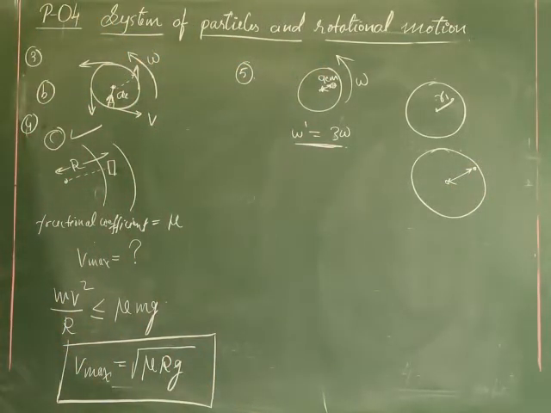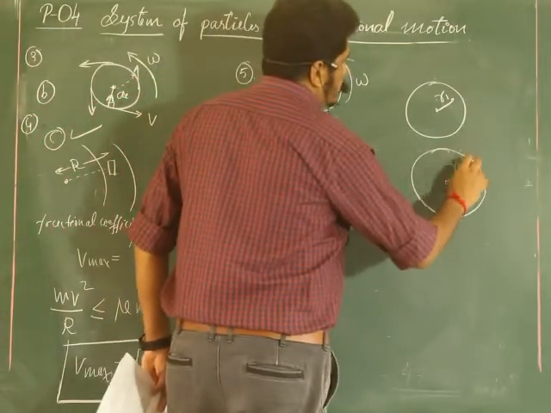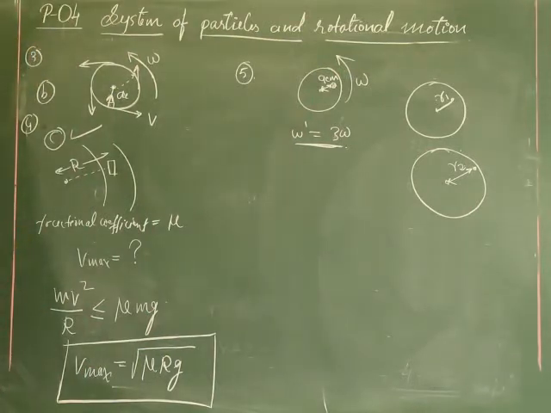That is what we are supposed to find out. Now the new radius is r2, the distance from the center that they are asking.